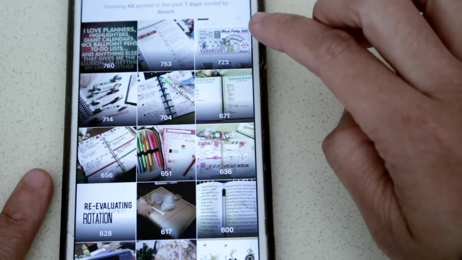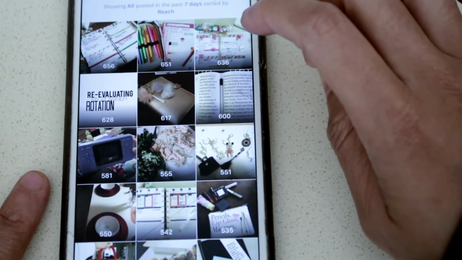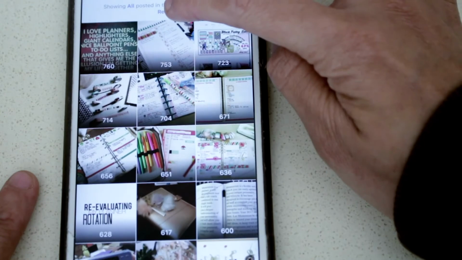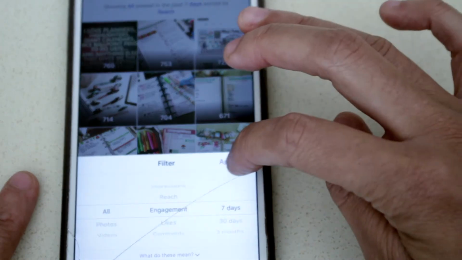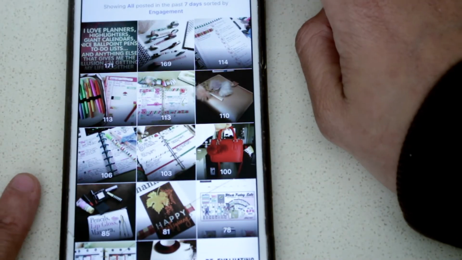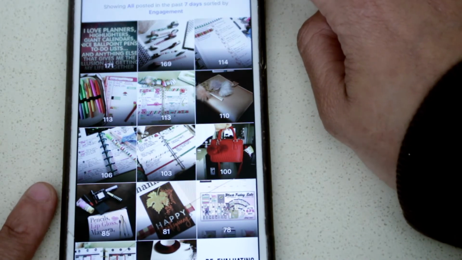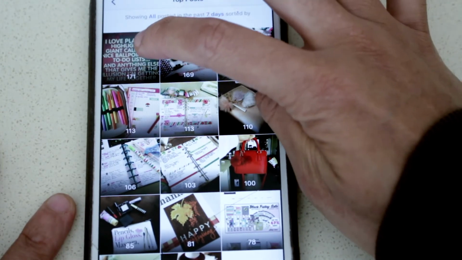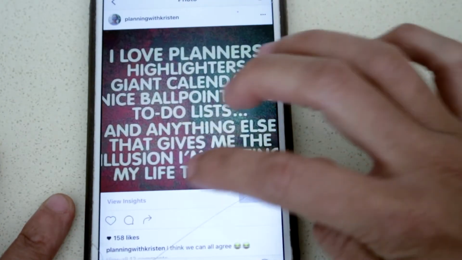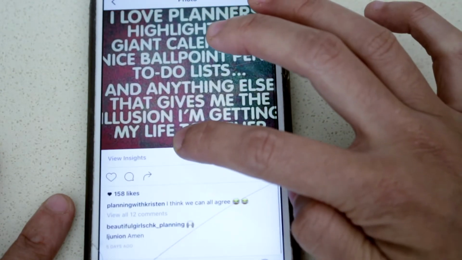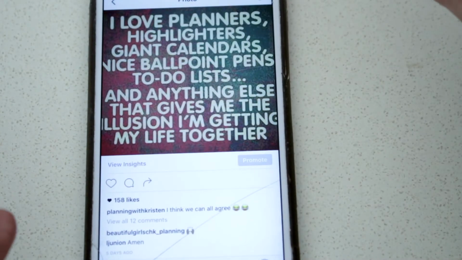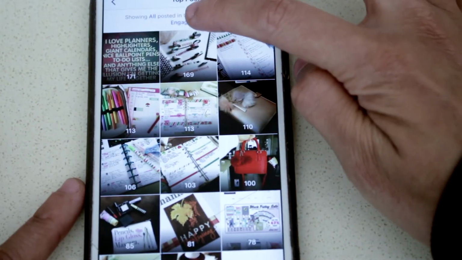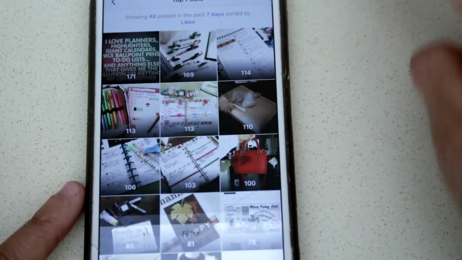So the numbers have changed a little bit right here, and this pretty much lets you know what your reach is. And so we click on reach again and we can go through engagement. Engagement is basically people who have liked and people who have commented. So if I click on this quote one, which a lot of people love, the one that says I love planners, highlighters, things that help make it seem like I got my life together. As you can see, I have 158 likes. And I have 12 comments. So that is basically likes and comments combined. So that's your engagement. And then we click on likes, which is self-explanatory.